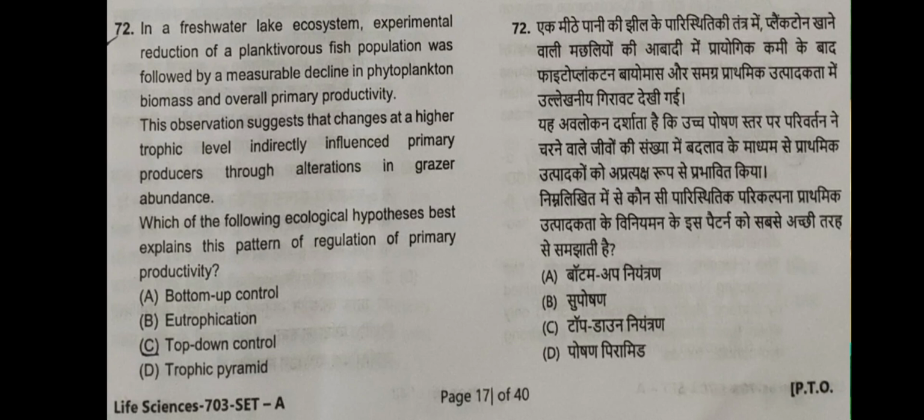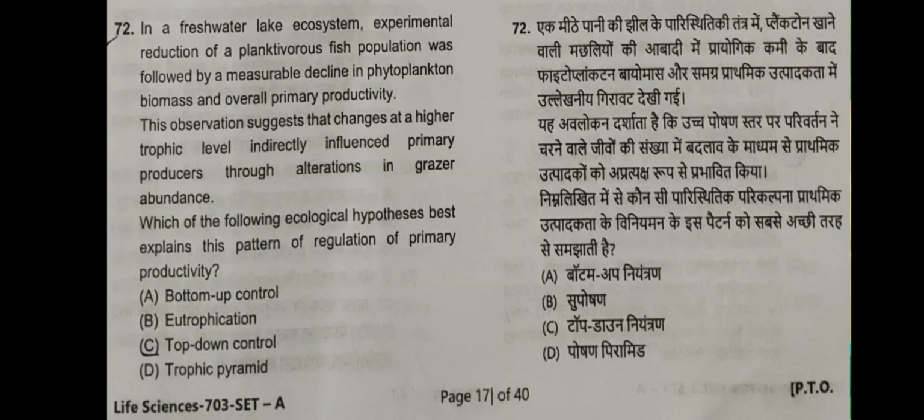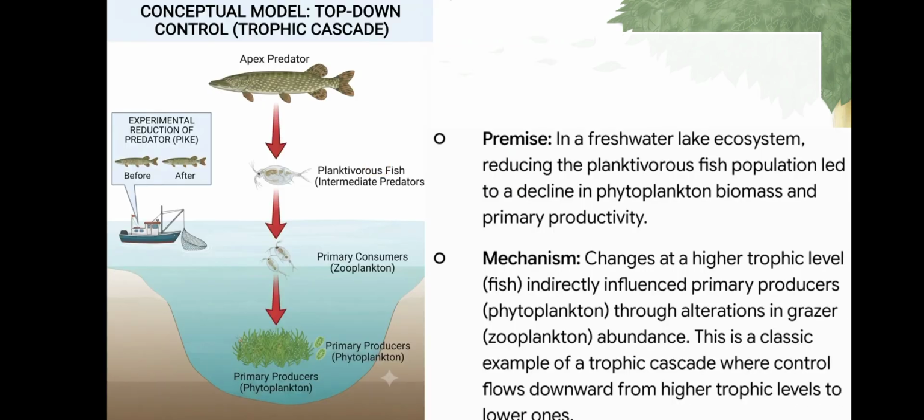So this data shows that primary producers are decreased if the primary consumers are left uncontrolled, isn't it? So which of the following ecological hypotheses best explains the pattern of regulation of primary productivity? So this is also the same image, isn't it?